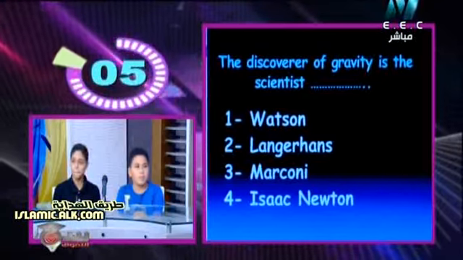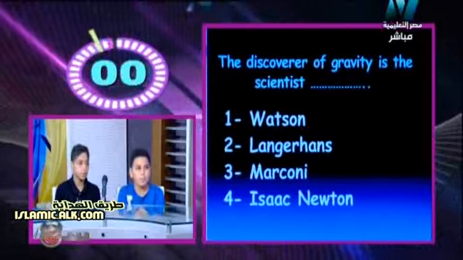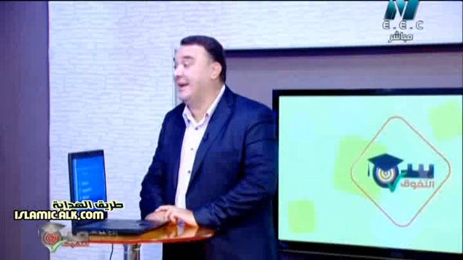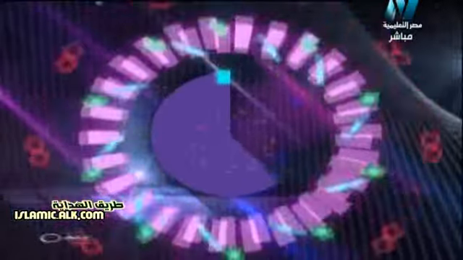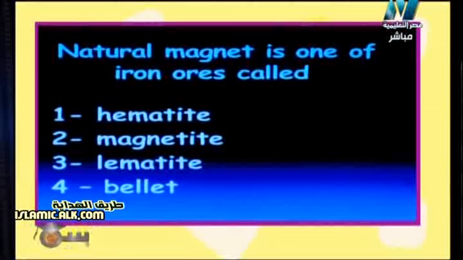Wait Mirola, why are you in a rush? Don't be in a rush, okay? So again, the question says the discoverer of gravity is scientist Isaac Newton. It is indeed Isaac Newton, Mirola, bravo. So the first team will have 2 points now. Second team still has 1 point. Okay? So again, another question for the second team. The question says the natural magnet is one of the iron ores called hematite, magnetite, limonite, or siderite.